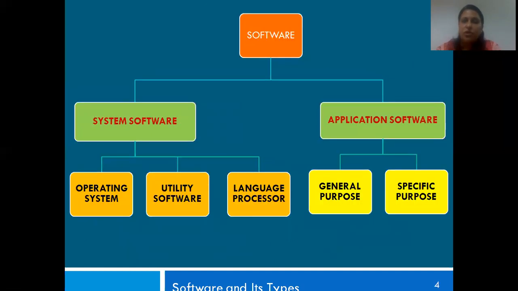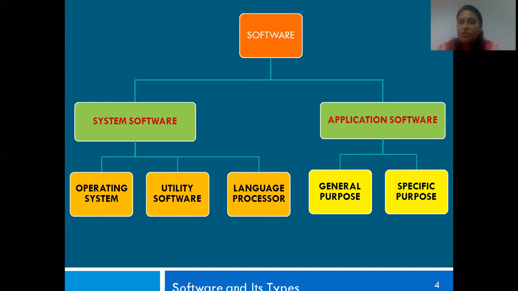So under your system software, you have your operating system, utility software, and your language processor. Under your application software, you have general purpose software and specific purpose software.